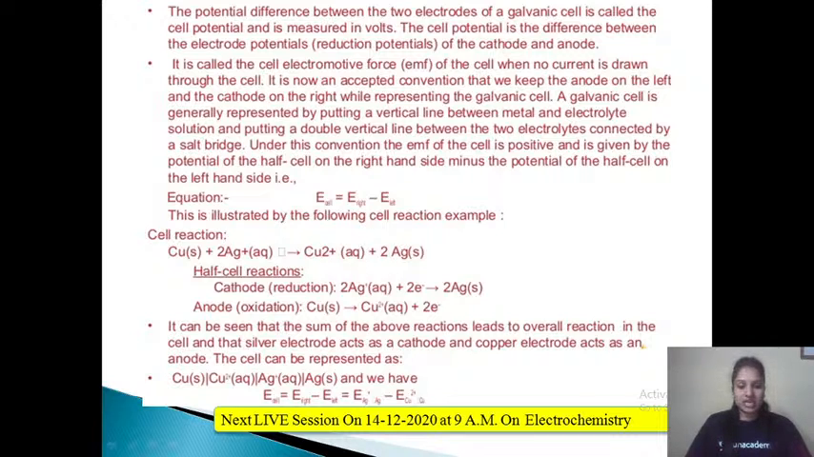Half cell reactions, as you know, wherever reduction takes place, that we can take as cathode, and wherever oxidation takes place, that we can take as anode. So cathode means reduction: 2 moles of Ag plus are there, therefore 2 electrons will be utilized, so it will get converted into 2Ag.